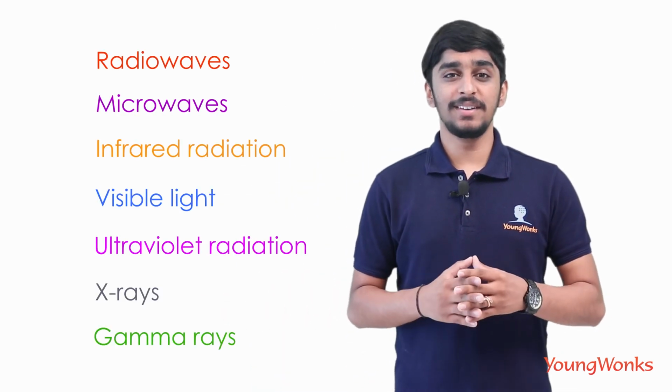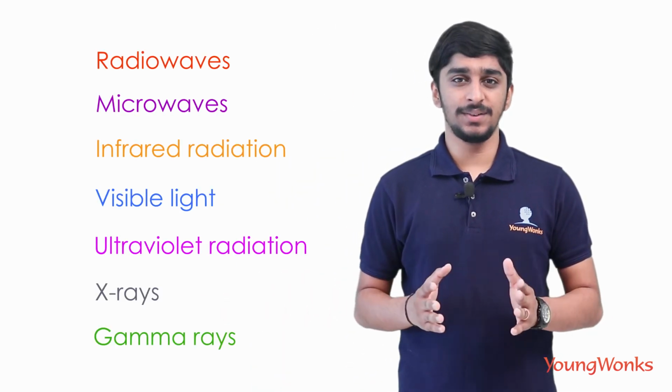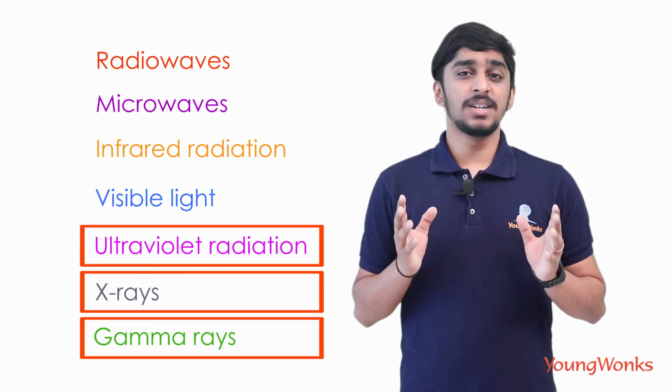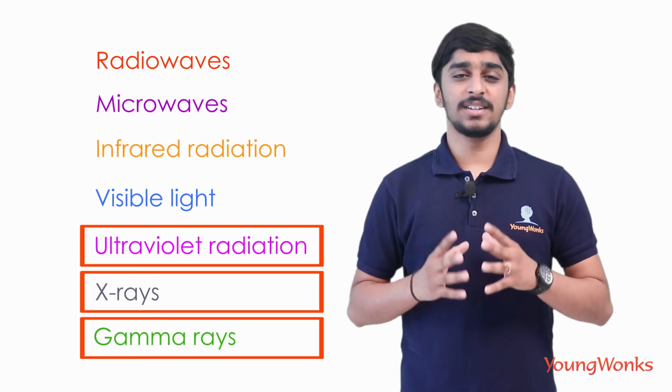But in the case of high frequency electromagnetic waves such as ultraviolet, X-rays and gamma rays, the resulting radiation is called ionizing radiation, where individual photons of such high frequency have enough energy to ionize molecules or break chemical bonds. These radiations have the ability to create chemical reactions and damage living cells in a way that goes beyond simple heating, and thus they can be treated as health hazards.